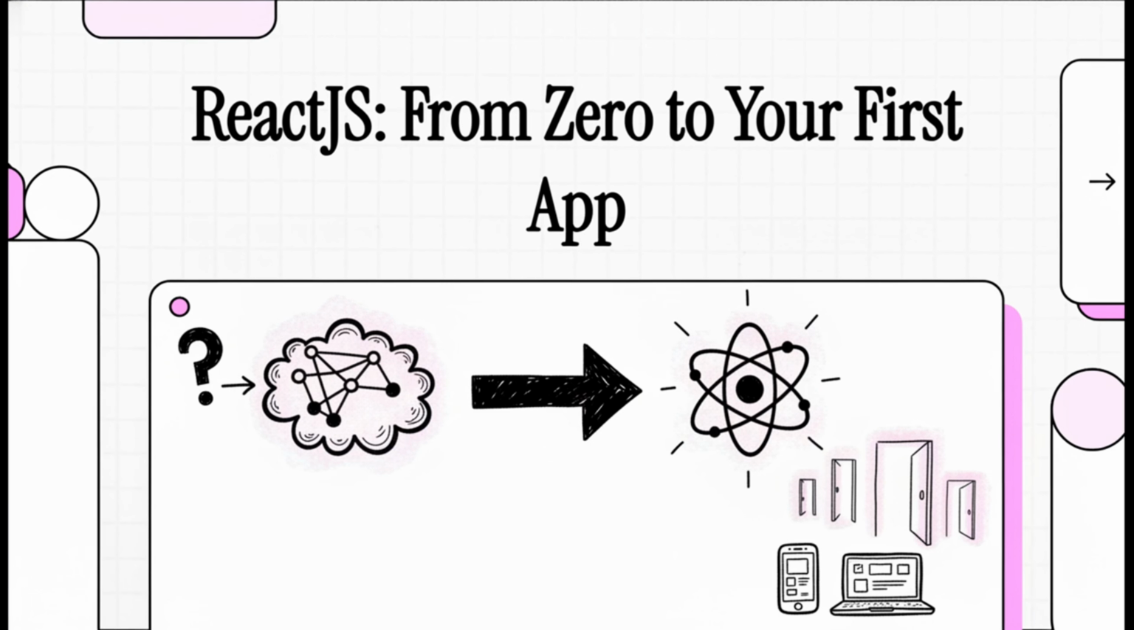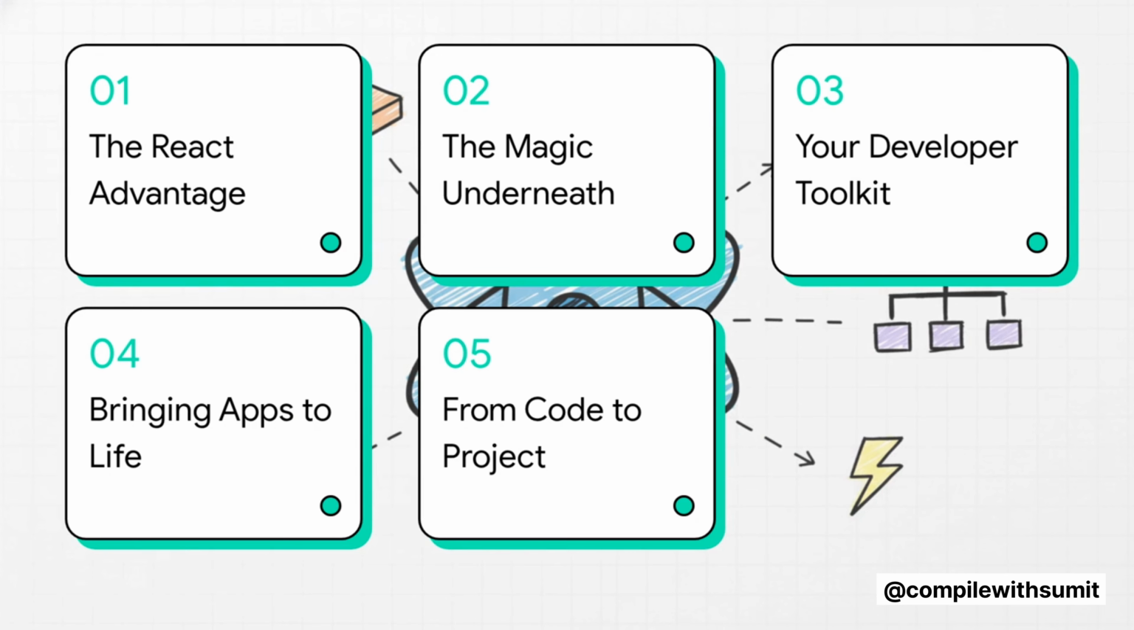And in this explainer, we're going to go from zero to building your very first app. So here's the game plan. First step, we're going to talk about the React advantage, why it's such a big deal. Then we'll peek under the hood to see the magic that makes it so fast. After that, I'll show you the exact toolkit you need to get set up in minutes. We'll dive into the core concepts you'll be using constantly. And finally, we'll see how it all comes together to build a real working project.